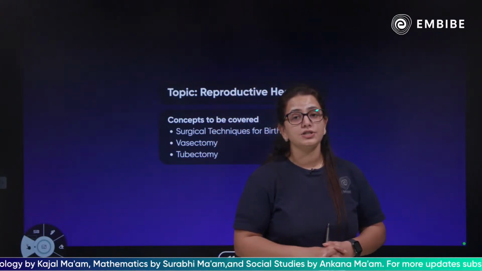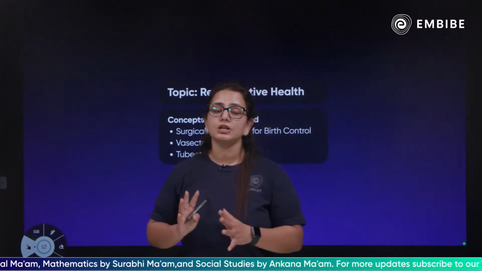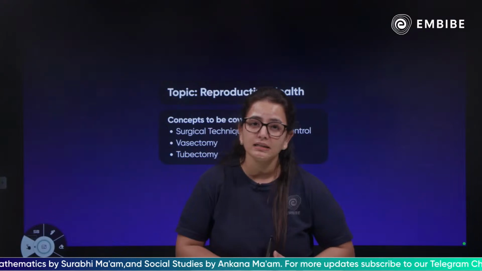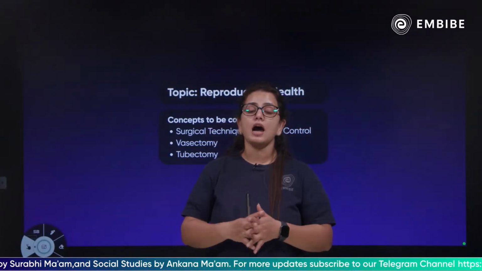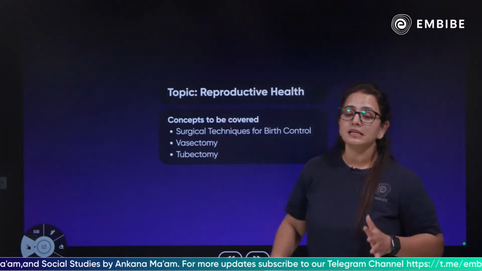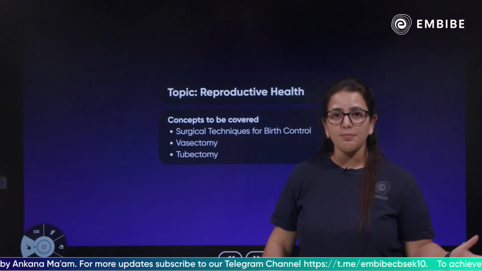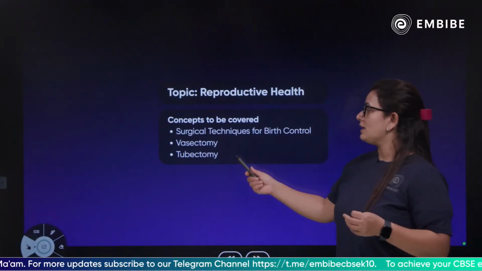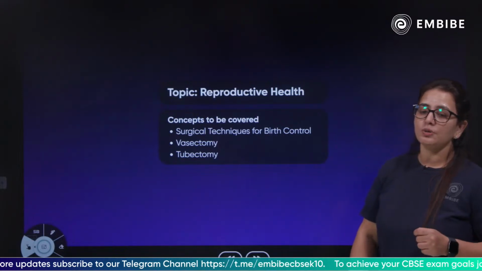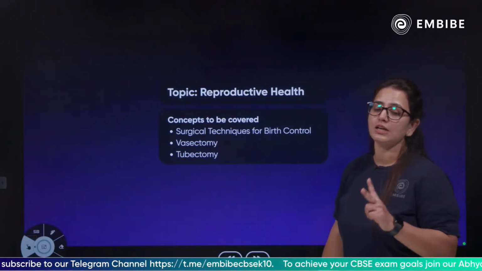How surgically we are going to avoid contraception. There are 2 things we're going to discuss, in the male and the respective female reproductive system: one is vasectomy, the other is tubectomy. We're going to discuss these 2 surgical methods.